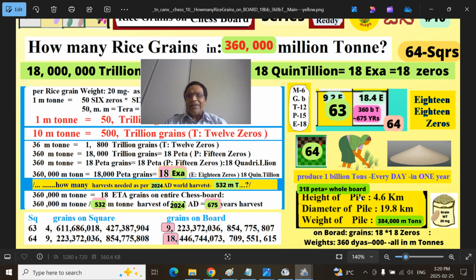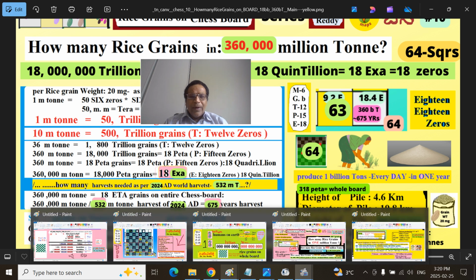if you see something different. So this is the entire rice grains present on the chessboard. This is the weight. So there is a mistake here. I will correct it. There should be 18 followed by 18 exa, not peta.